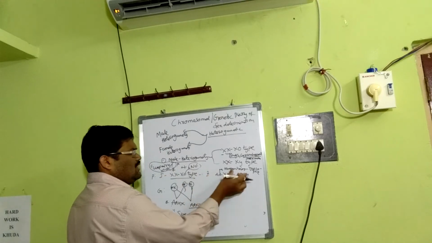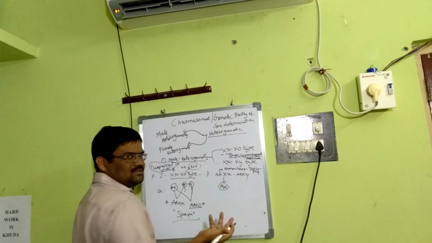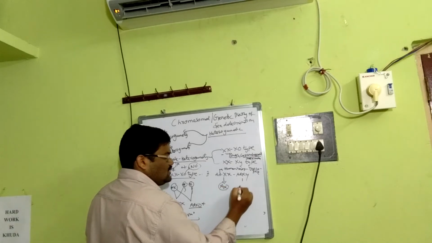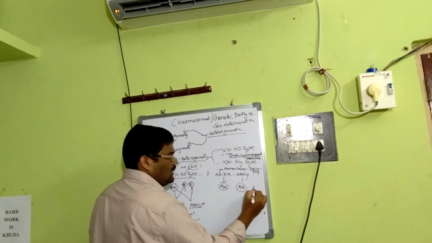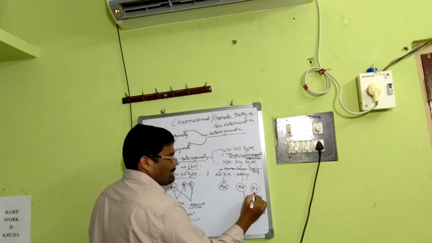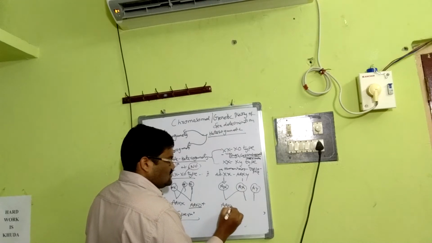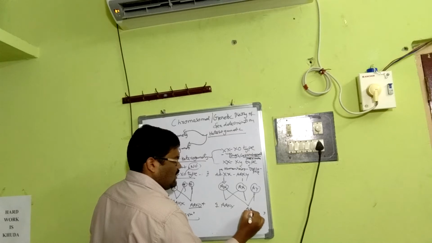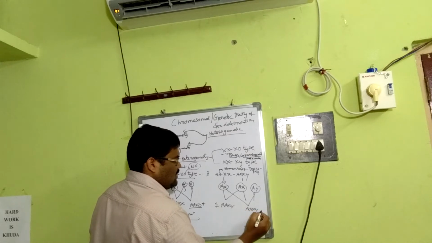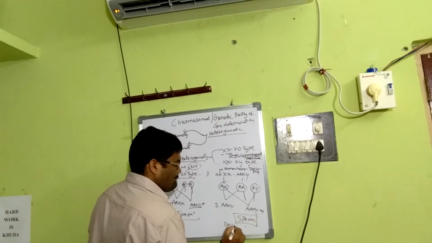The same concept, male heterogamety. All the ova contain one X, that's it, whereas sperm contains two different kinds, AX and AY. If this X fuses with the X, AAXX, that is female. If it fuses with the Y, AAXY, that is male. Again, the sperm is the deciding factor.